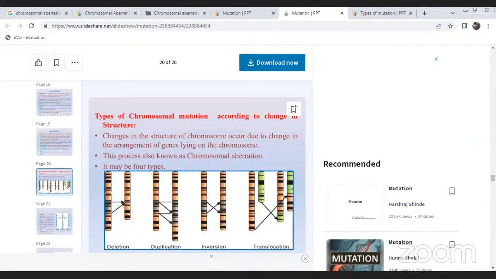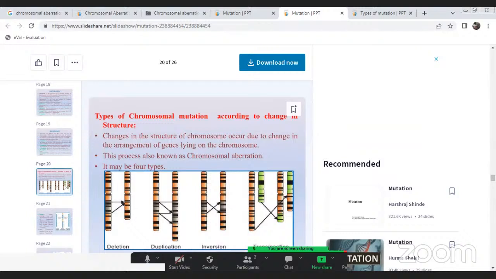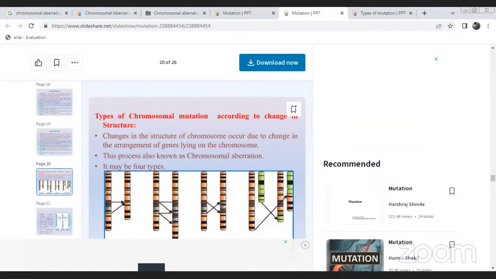Next one is the molecular basis of gene mutations. Gene mutation, point mutation. A point mutation is a single base substitution. It is a type of mutation that causes the replacement of a single nucleotide base with another nucleotide in the genetic material, DNA or RNA. Often the term point mutation includes insertions, deletions, and single base pair changes: transitions and transversions.